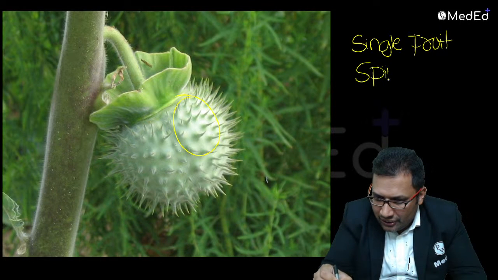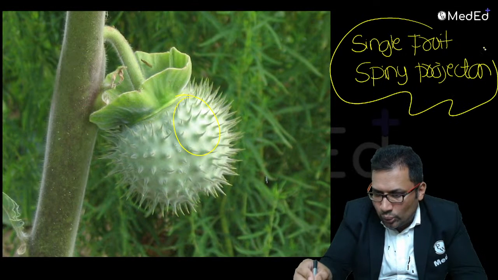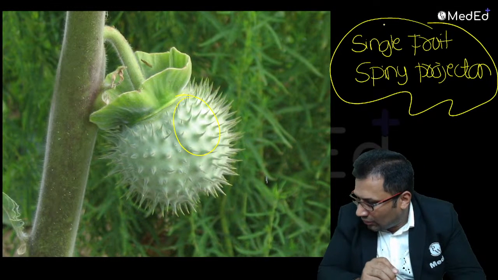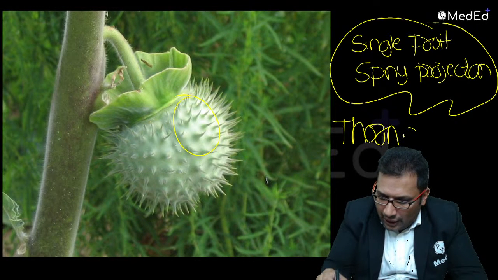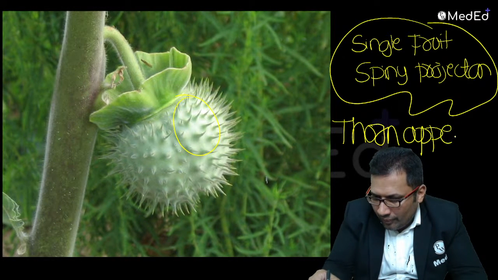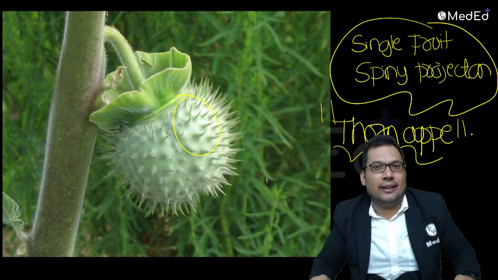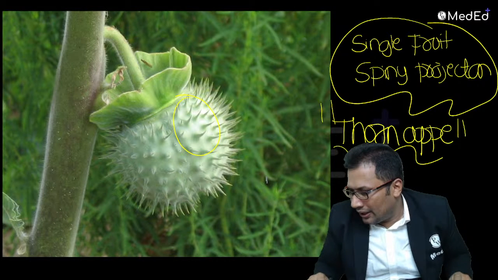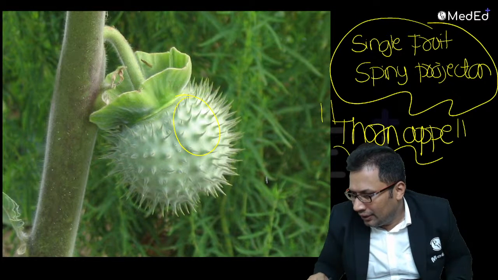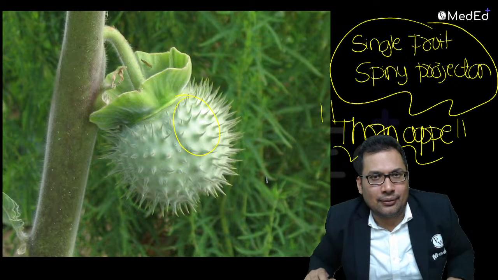Spiny projections. So this will be datura. This is known as corn apple. Very good answer. Apple is good for health, but corn apple is very bad because it causes delirium. So in corn apple poison, the treatment given is physostigmine.